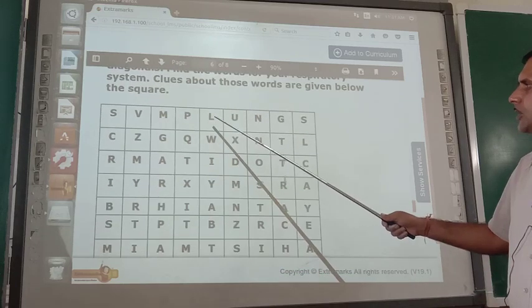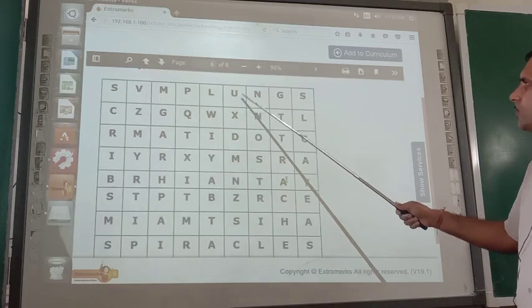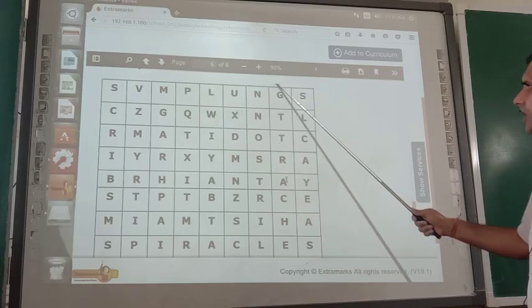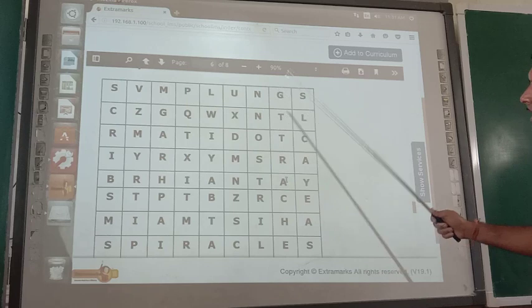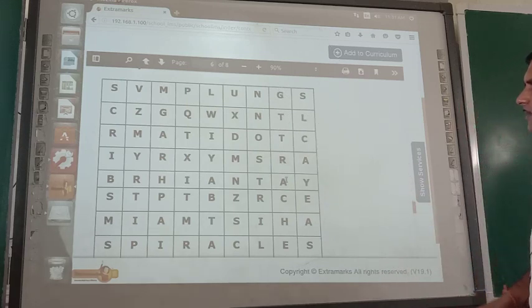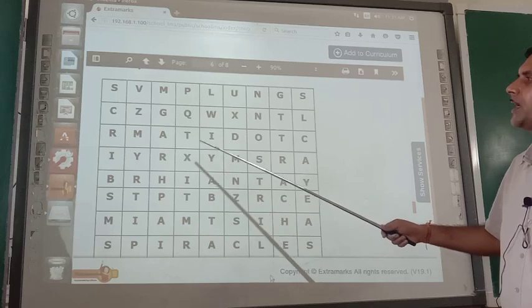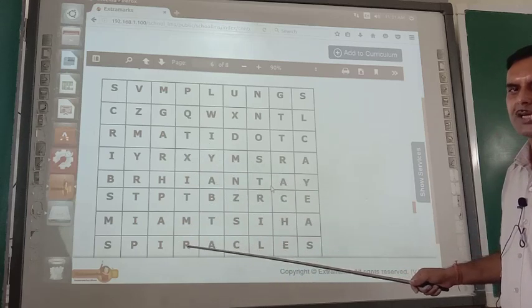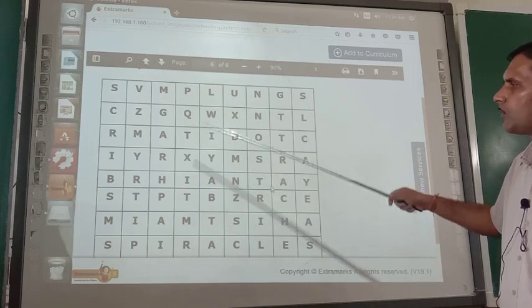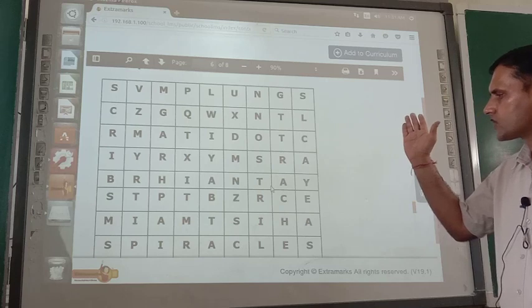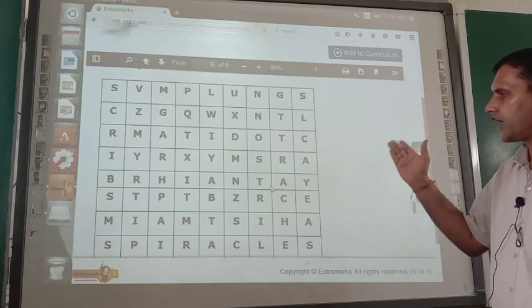Just see here: lungs, L-U-N-G-S. If you encircle these letters, you will get the word lungs, which is related to our respiratory system. Like that, many words are hidden here. There is no restriction that you have to select only the upward or downward direction. You have to select the words diagonally also.